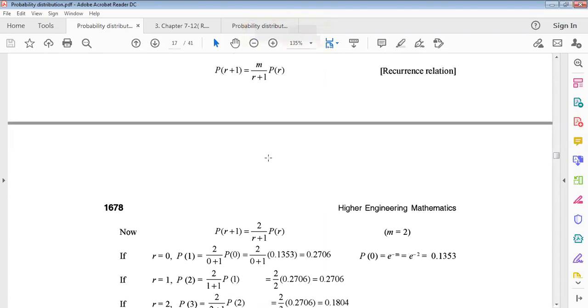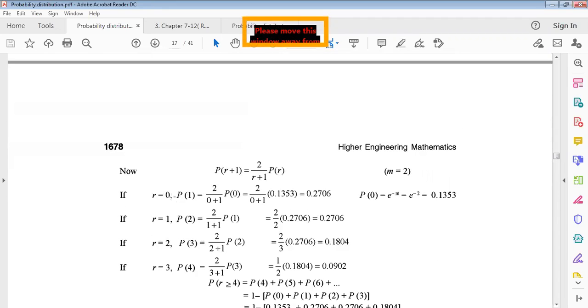Using this recurrence relation, with m equals 2, probability of r plus 1 equals 2 divided by r plus 1 times probability of r. Now putting r equals 0, we get the probability of 1. The probability of 0 is e to the power minus m, which is e to the power minus 2. Using a scientific calculator, we get the value of the probability of 0.